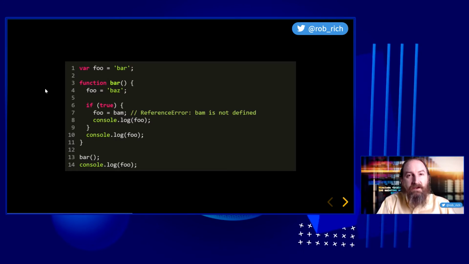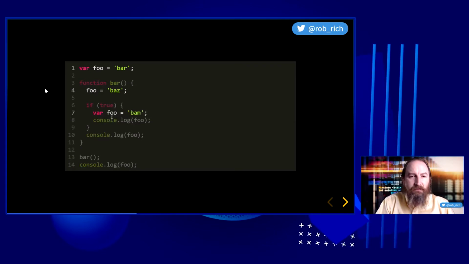Thinking like the compiler, we can understand why. JavaScript can set variables when they don't exist because it can just kind of help and correct that. But trying to read a variable that doesn't exist, there's no value there to read, and so it has to error. Now, maybe that's one of the bugs Brendan wanted to fix. Maybe we could have automatically allocated a variable, but yeah, that's different. So we get a reference error. Bam is not defined, and our program crashes.